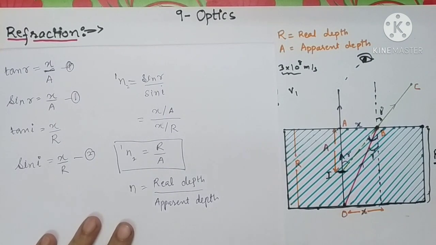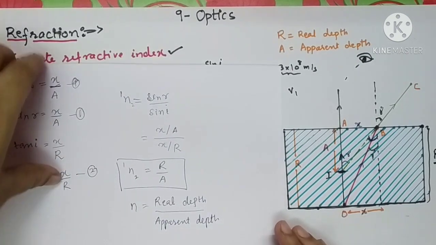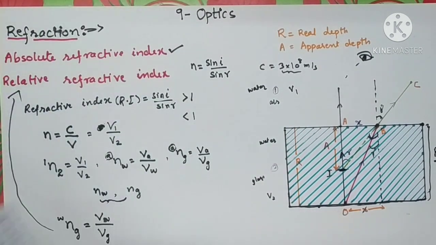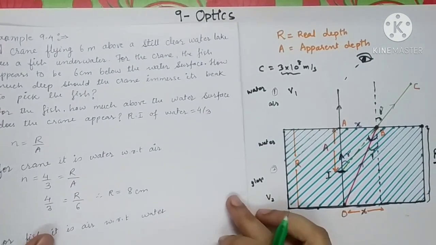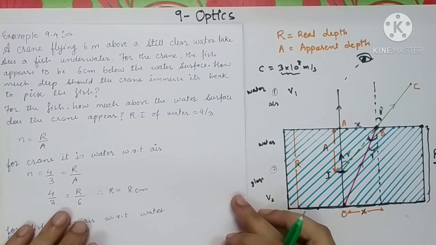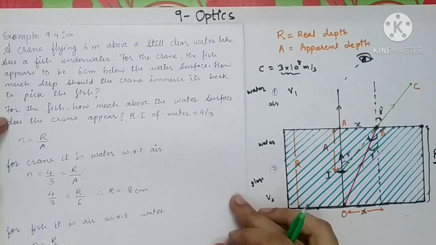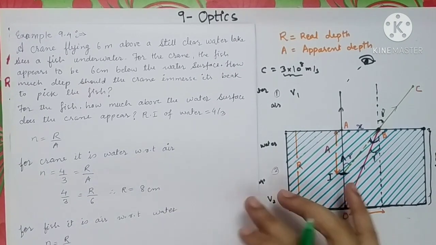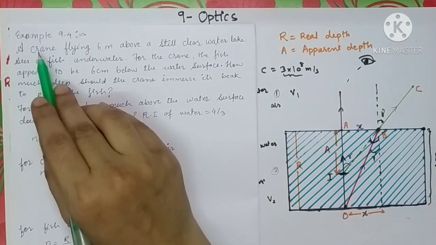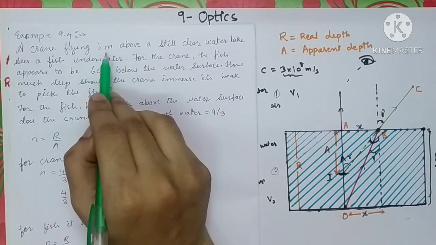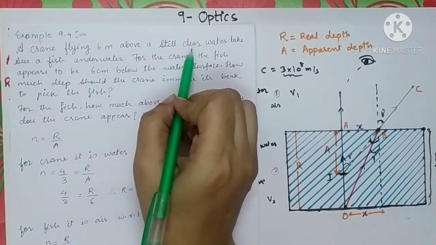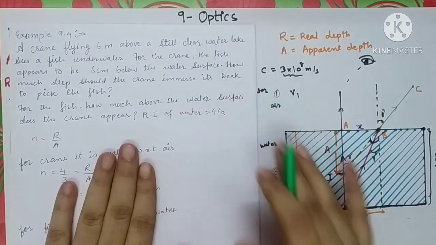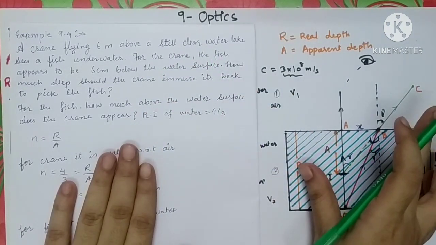Let us solve one numerical on it. This is example number 9.4 in your textbook. See the statement of this numerical. A crane is flying 6 meter above a still clear water lake. You can again consider this as the surface of a lake.